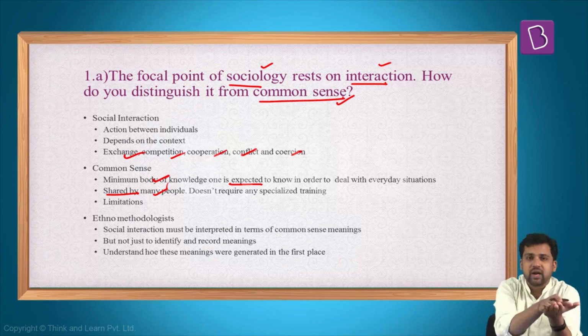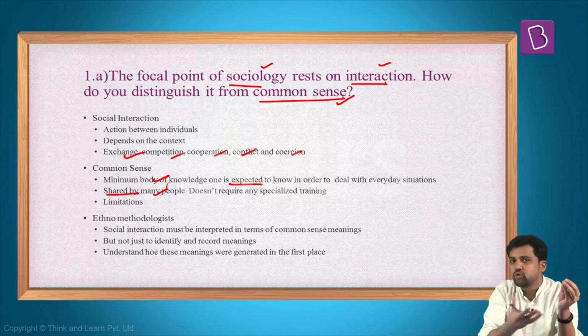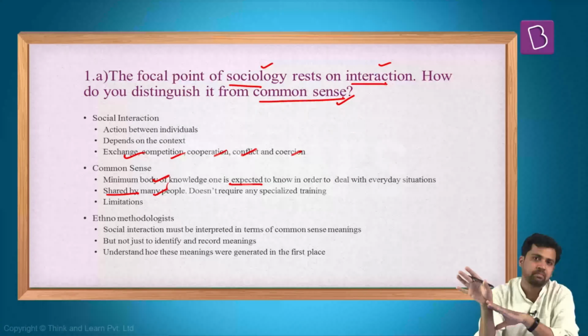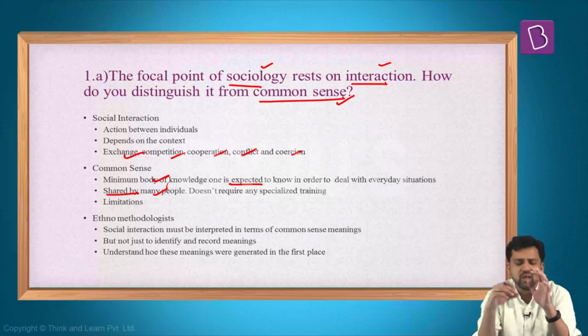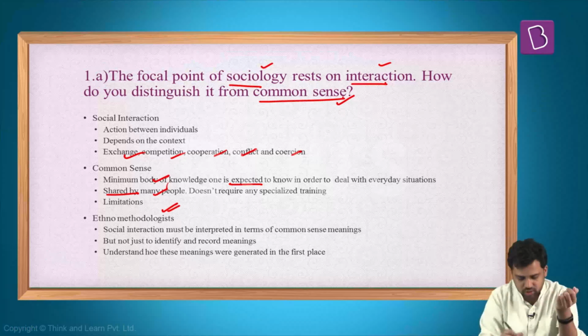Common sense varies from place to place, but at the same time, in a particular place, it might be the same. It might be those commonly held notions. But social interactions can vary. So this is the difference. But also, there exists some sort of convergence between common sense and interaction. There is one branch in sociology, the ethnomethodologists.